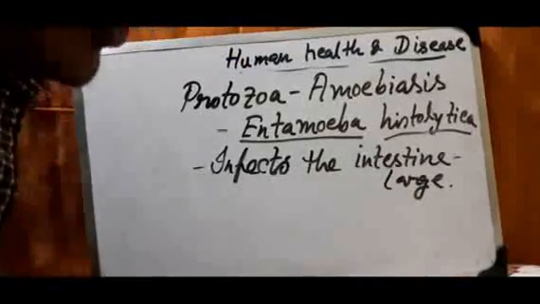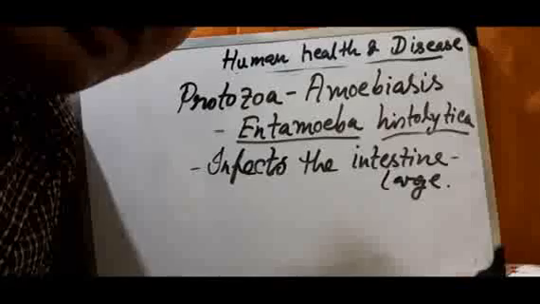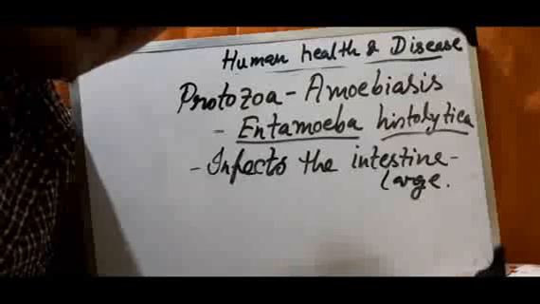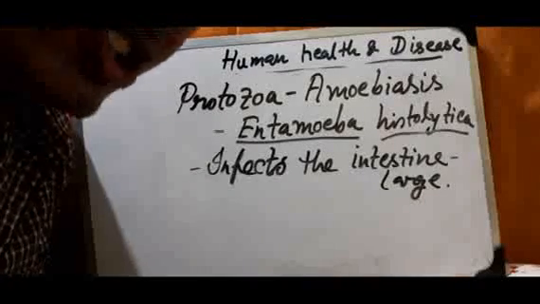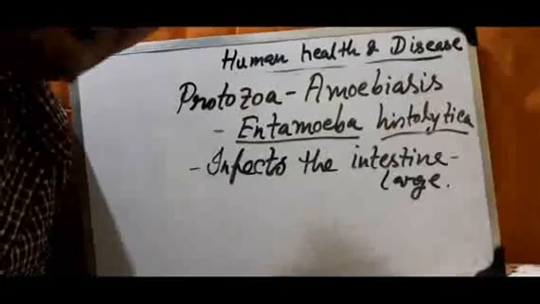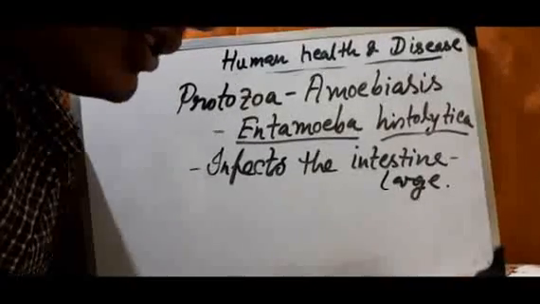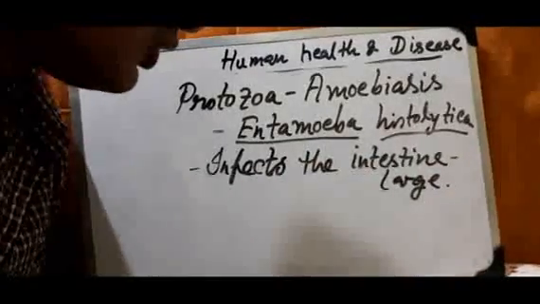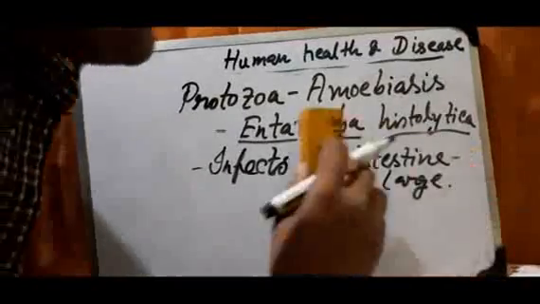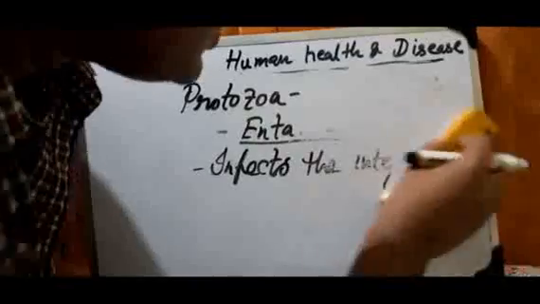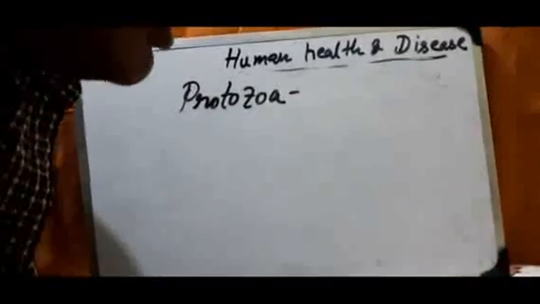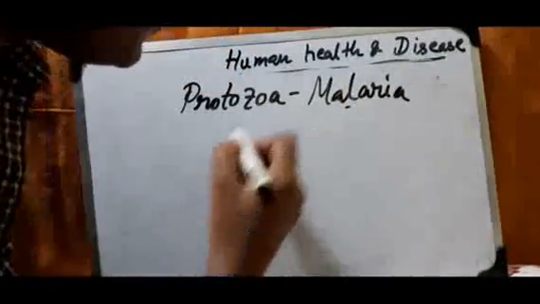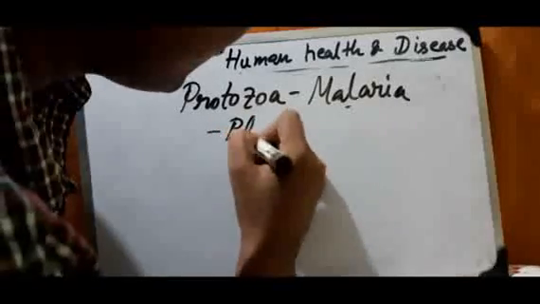And what are the symptoms of it? As it causes intestinal dysentery, it causes different types of symptoms like abdominal pain, loss of appetite, vomiting, and sometimes you can see swelling of the abdomen and constipation, and sometimes cramps also. So these are the symptoms of this. So next, after amoebiasis, write down the disease, malaria. Malaria is caused by Plasmodium vivax.